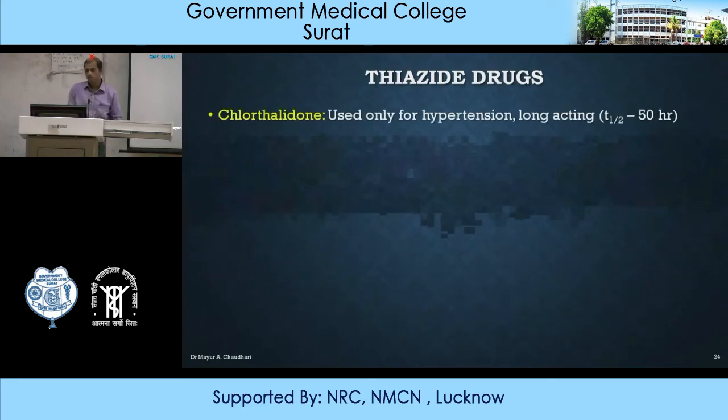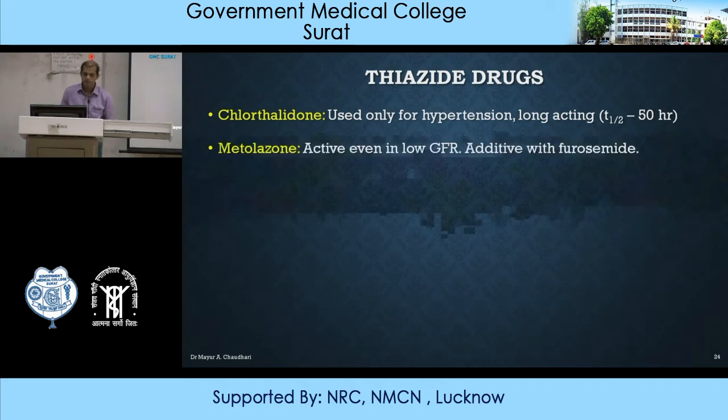If we see other drugs in this class, chlorthalidone is used only for hypertension. It is long acting, T-half is around 50 hours, so patient compliance is very good in case of hypertensive patients. So chlorthalidone is used in case of hypertension. Metolazone is active even in low GFR, so many a times whenever GFR is low, it can be used.